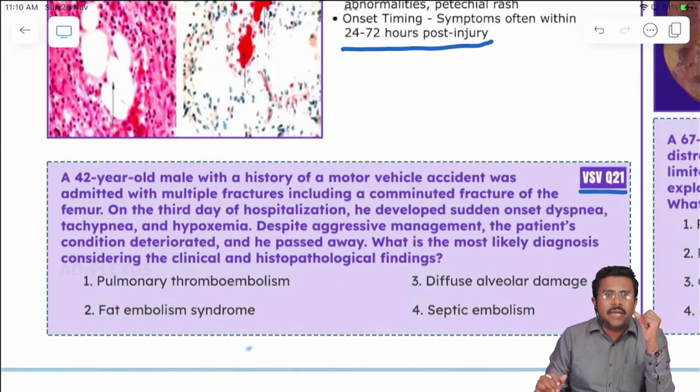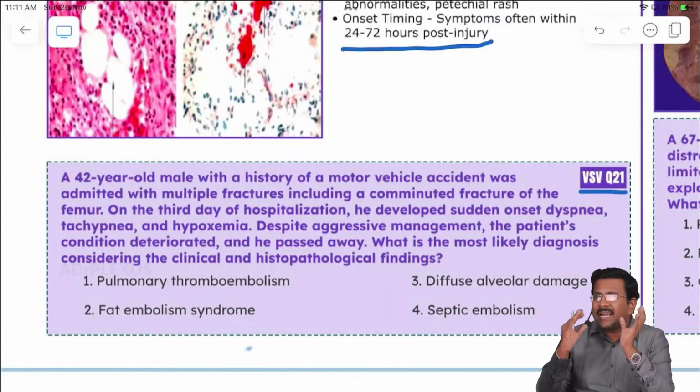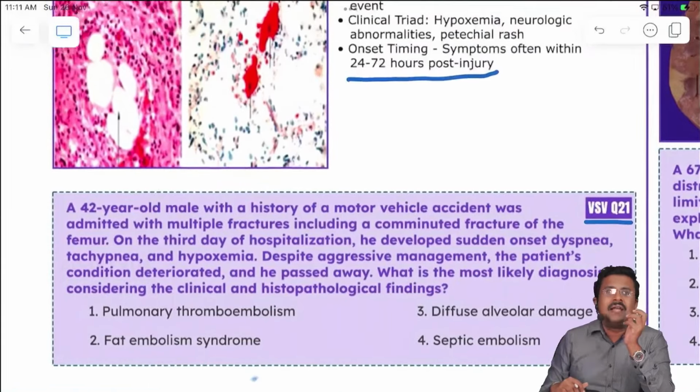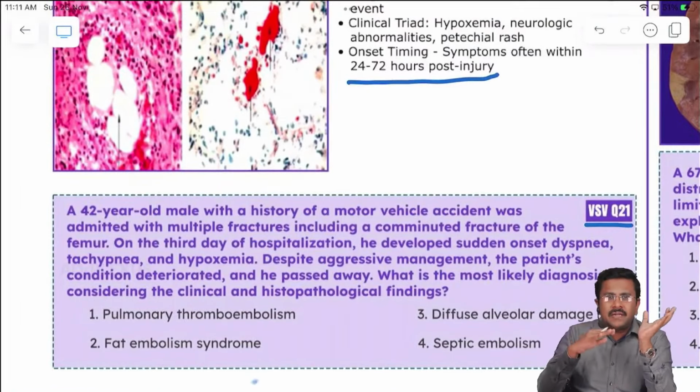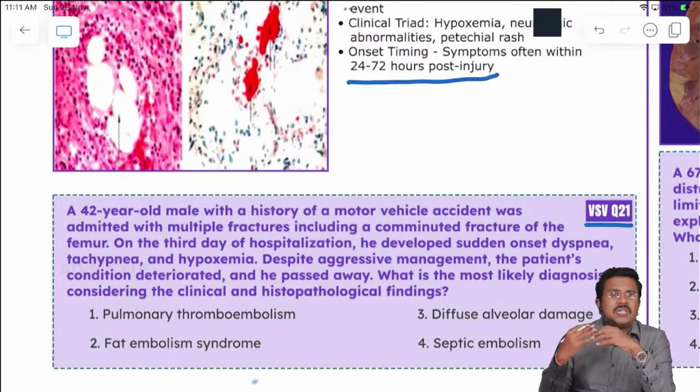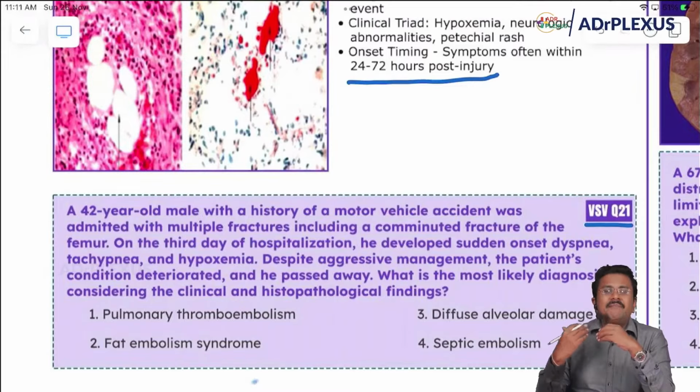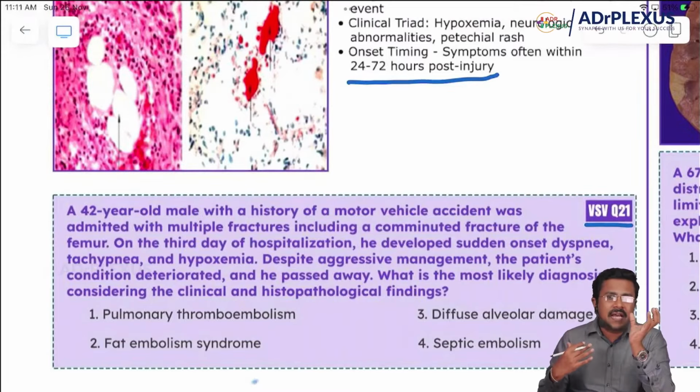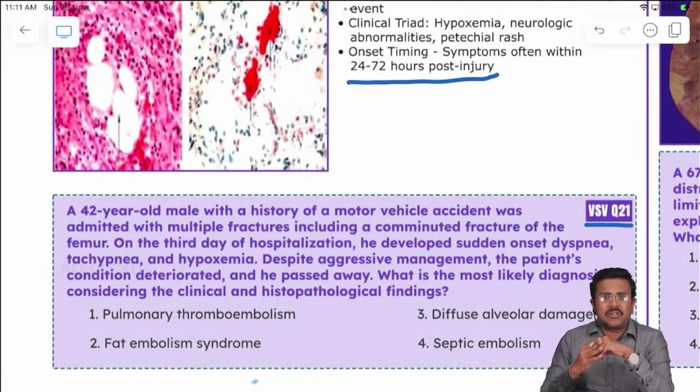A 42-year-old male with a history of motor vehicle accident was admitted with multiple fractures, including a comminuted fracture of the femur. On the third day of hospitalization, he developed a sudden onset of dyspnea. Classically the symptoms will be like this: sudden onset of dyspnea, tachypnea and hypoxemia. Despite aggressive treatment, the patient's condition deteriorated and he passed away. What is the most likely diagnosis considering the clinical and histopathological findings?